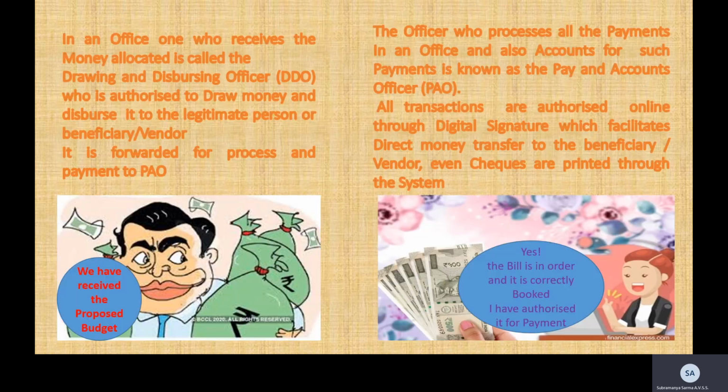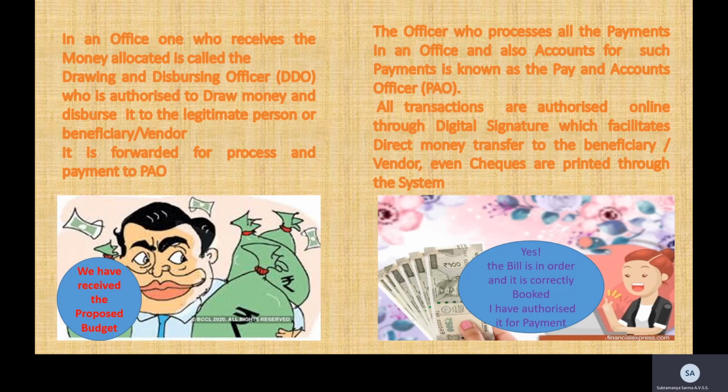Now, coming to the next part, that who is going to receive the amount allocated by the headquarters office. So this is an officer known as the drawing and disbursing officer, who's abbreviated as the DDO.